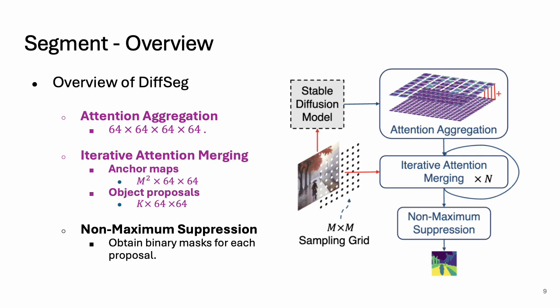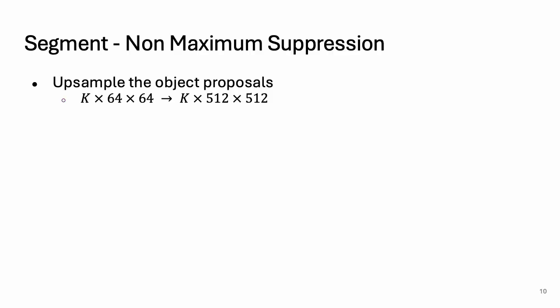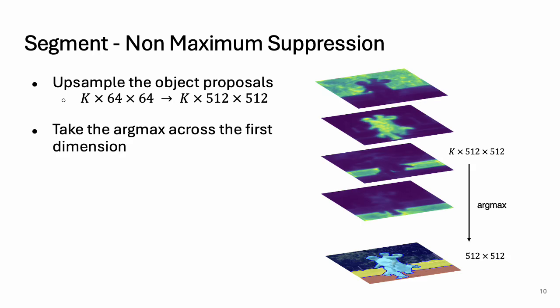The last component is non-maximum suppression, which turns the probabilistic proposals into valid binary masks. We first upsample the object proposals from 64 by 64 to 512 by 512, which is the resolution of the input image. Then we take the argmax across the first dimension to assign each pixel to the proposal with the maximum probability, and the result is a valid segmentation.